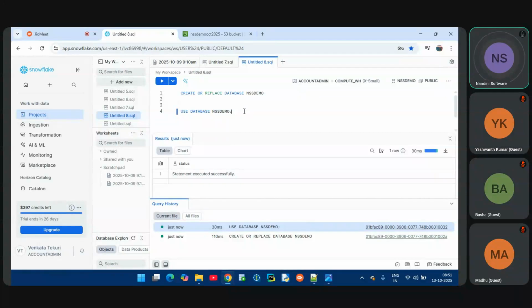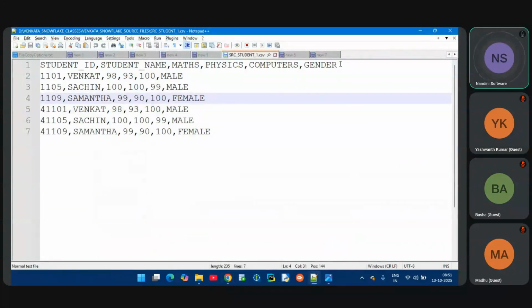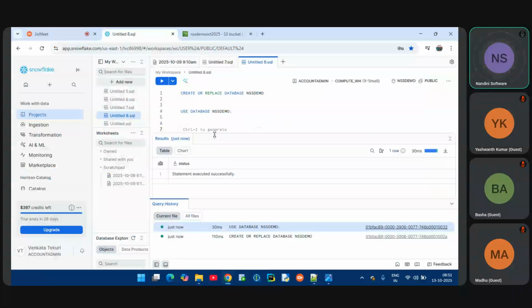Under this database, I have to create a table. How to create a table? So what is the file structure? Based on the file structure, I will create a table. This is my file structure. So let me create it. How to create a table?